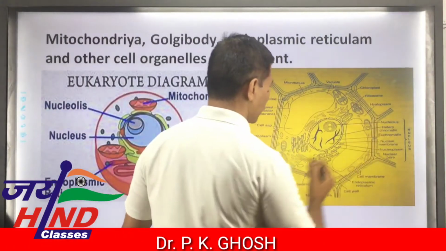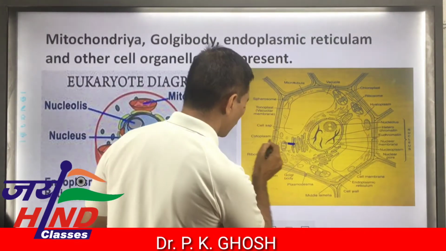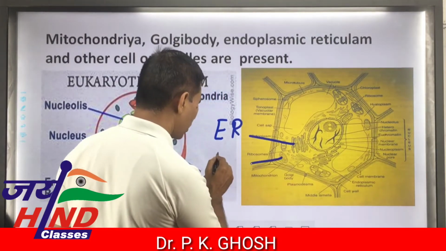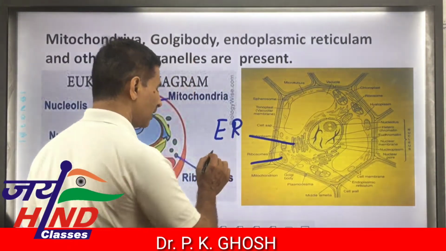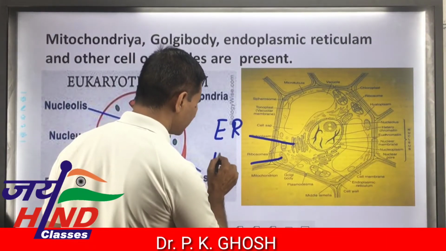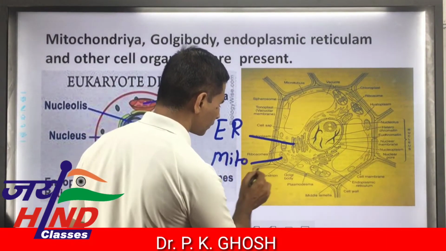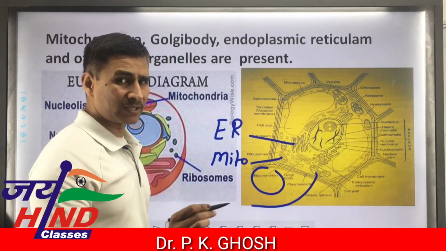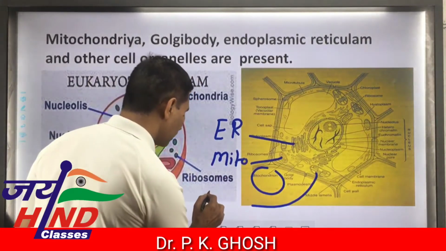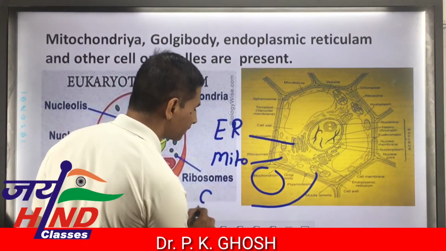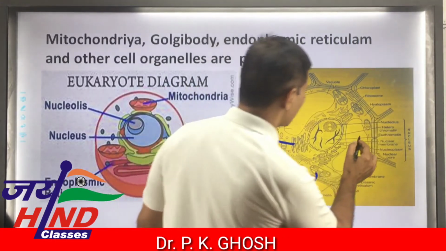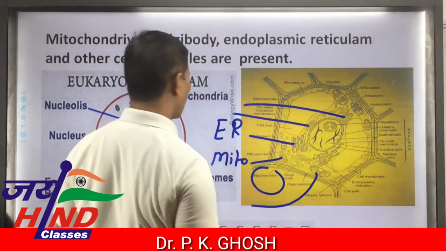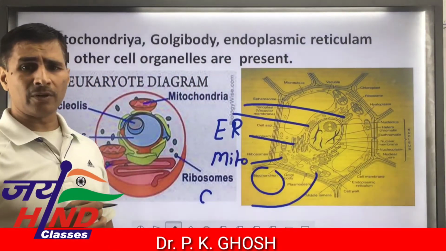This is the plant cell. You can see this one is endoplasmic reticulum, that is ER, and this is mitochondria. You can say the powerhouse of the cell, generator of the cell, mitochondria. And this is the chloroplast, the kitchen of the plant cell, where food is synthesized through photosynthesis. And this one is mitochondria again, a number of mitochondria, Golgi body, endoplasmic reticulum. These structures are found in plant cell.